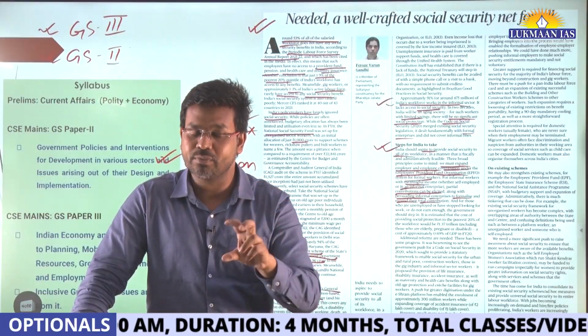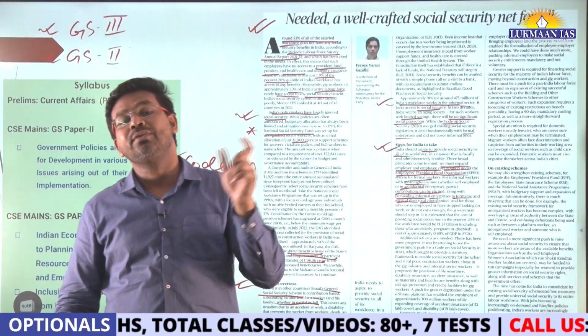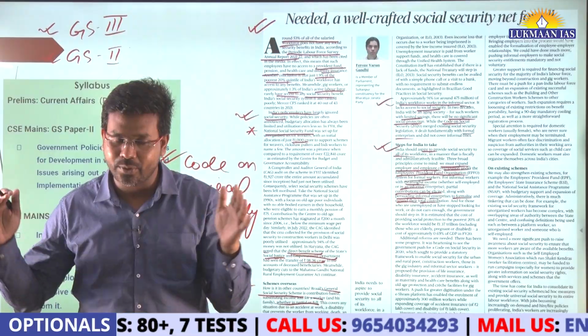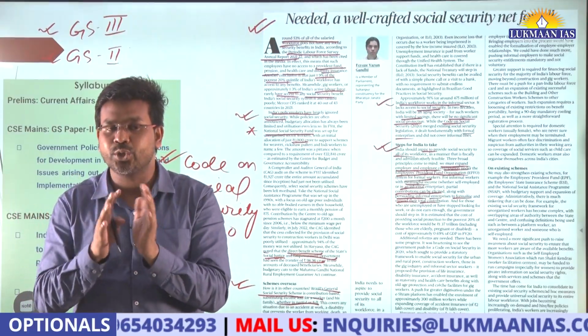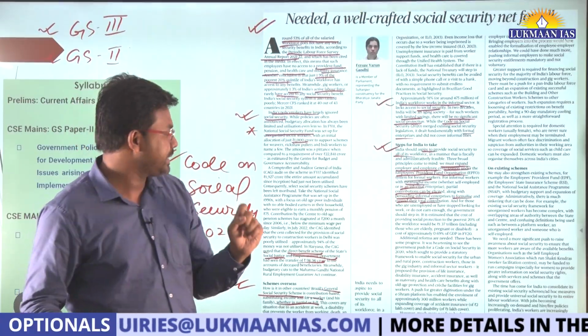The informal enterprises must be incentivized to take up the issue of social security of these workers.